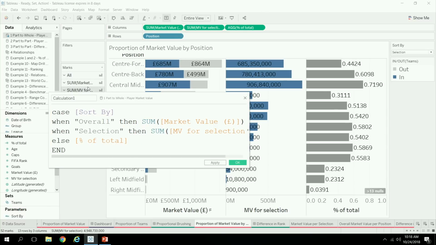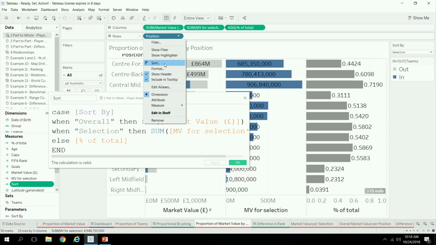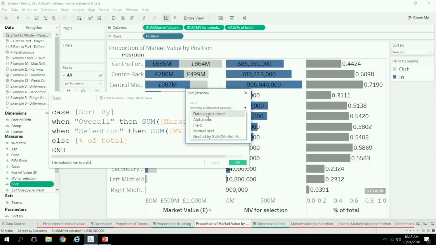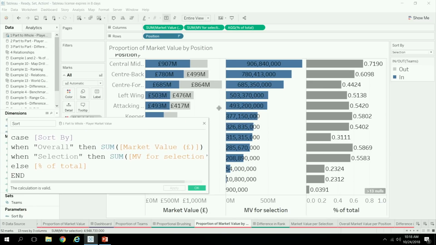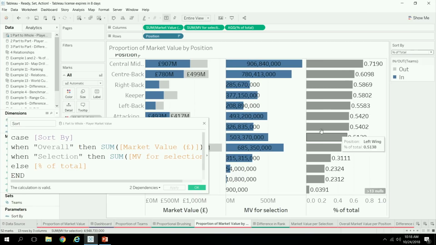And so this is now going to be the thing that we use to apply a sort. So you'll apply this as a computed sort on the position. So by field descending by the sort. And so you'll see here that's now modified this to sort by the blue bars. And if we put it to percent of total, then it modifies to sort it by that last bar.